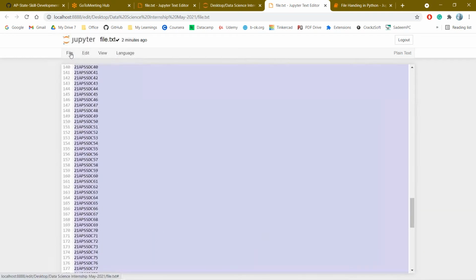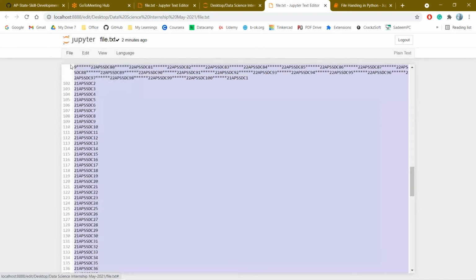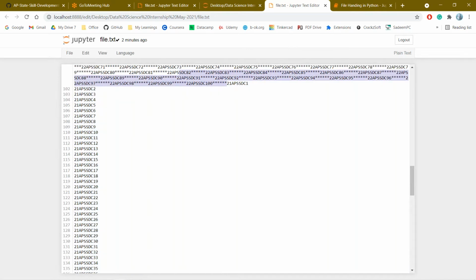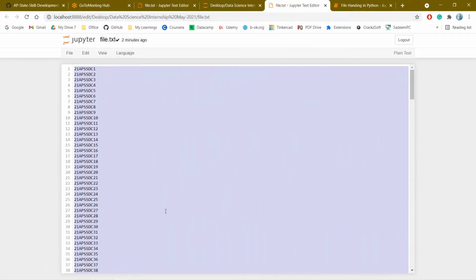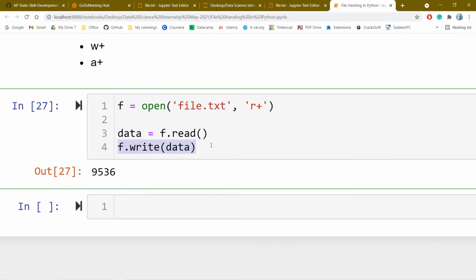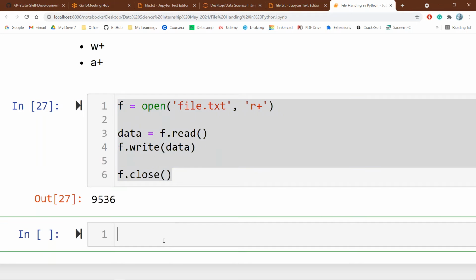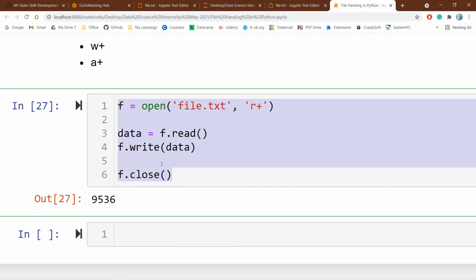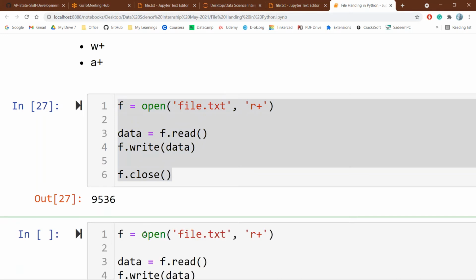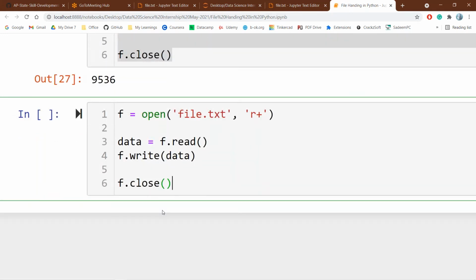If you observe here, this is 1 copy, and this is 1 more copy. But this entire copy should be written once again because I have executed this particular program. Why it is not written is because I didn't close the file. So the file is still open and waiting to do some operation on the data. Whatever operations we have performed will not be performed in the particular file.